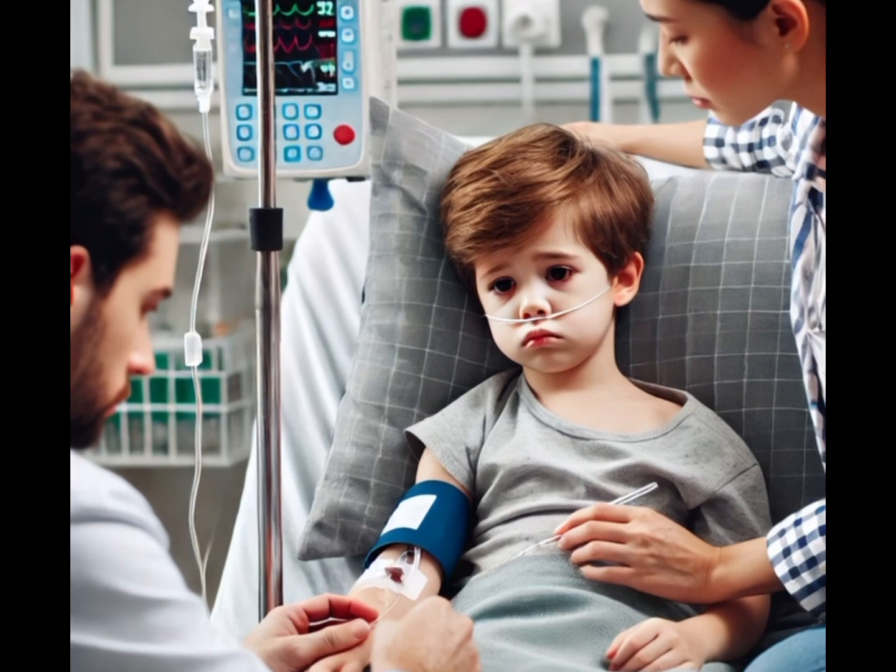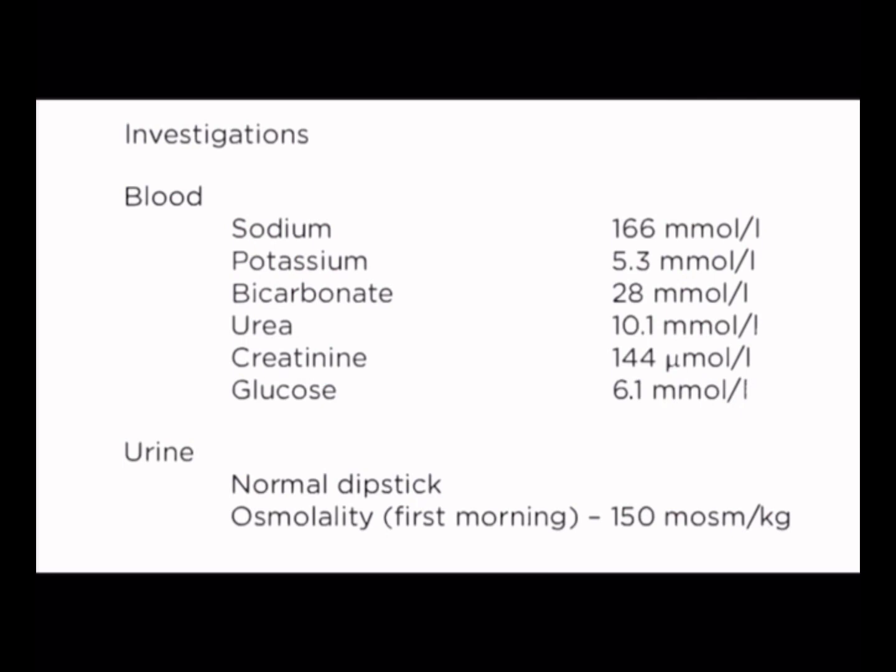This tells us that whatever is causing his condition is not likely to be an infection or something affecting his brain directly. The lab results show a high sodium level, a normal potassium level, high urea, and a high creatinine. His glucose level is normal, his urine dipstick is normal, but his first morning urine osmolality is quite low. Normally, when a person is dehydrated, the kidneys conserve water by making concentrated urine with a high osmolality. However, in this child, the urine is dilute, which is not a normal response to dehydration.